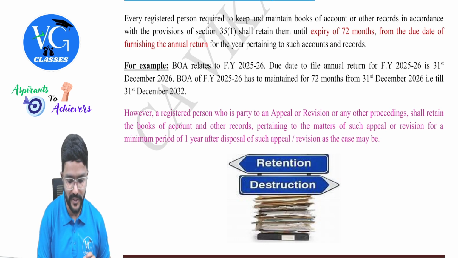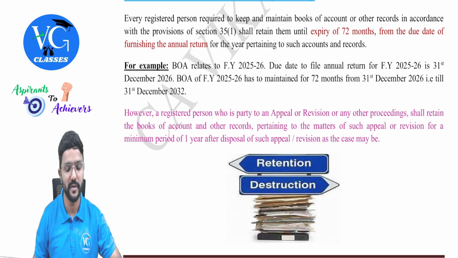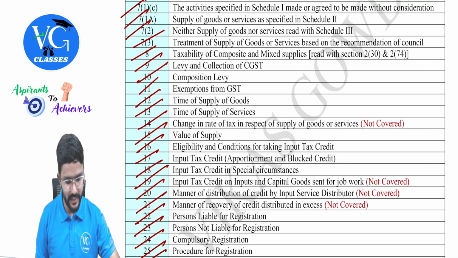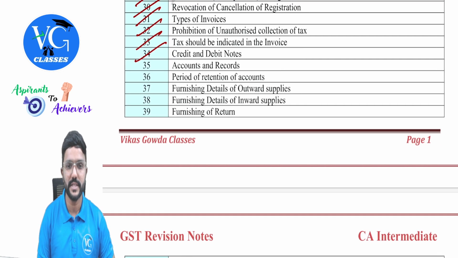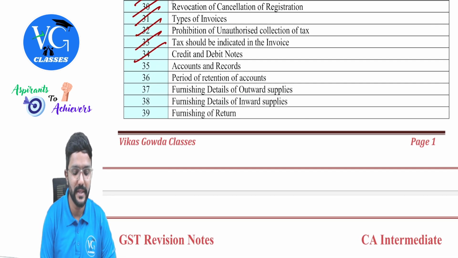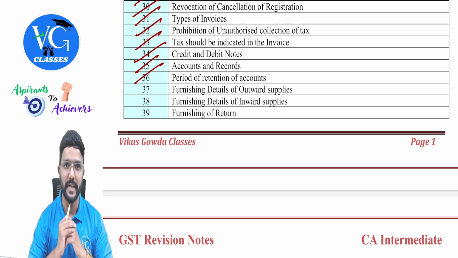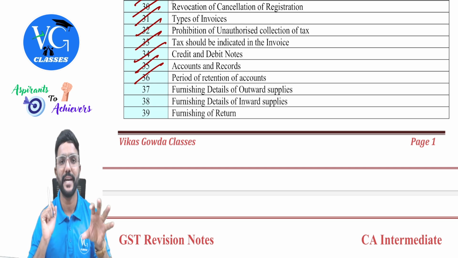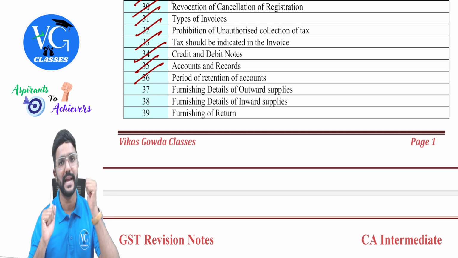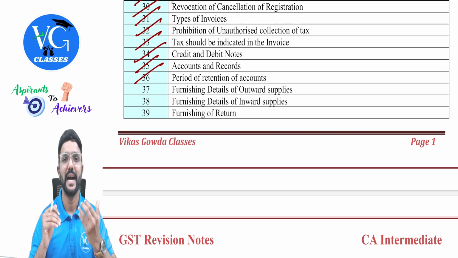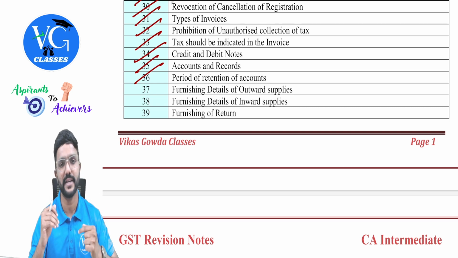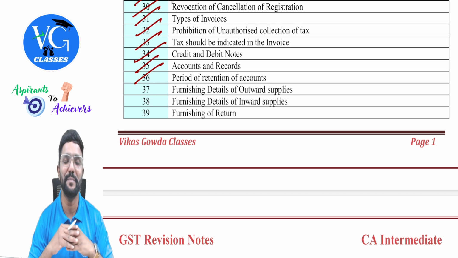You guys can just come to the first 2 pages where I have given the section numbers. We'll quickly mark it under the CGST Act. Yes, sir. So we have covered till 34 already. Just now we covered sections 35 and 36, people. Yes, sir. And please be careful, there are no separate provisions with respect to accounts and records in the IGST Act. So as per section 20 of the IGST Act, whatever we have covered under the CGST Act under sections 35 and 36, mutatis mutandis will be applicable even under the IGST Act, guys. We are done.